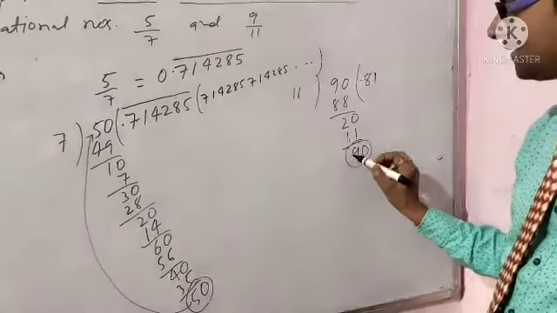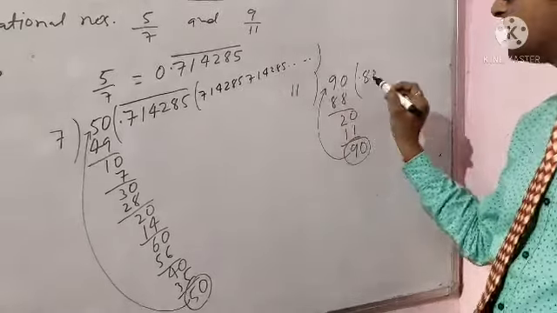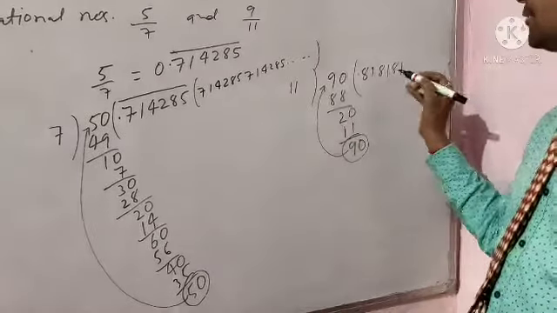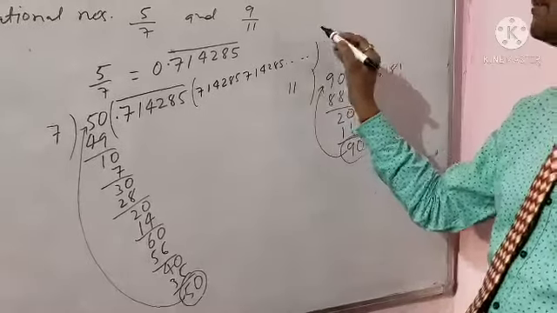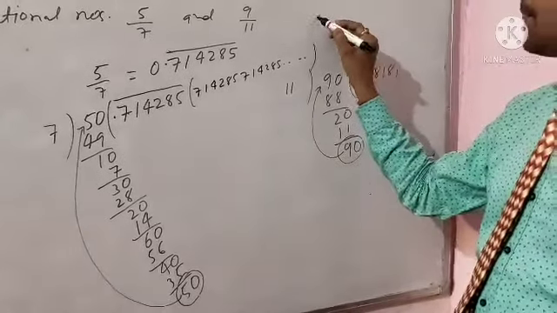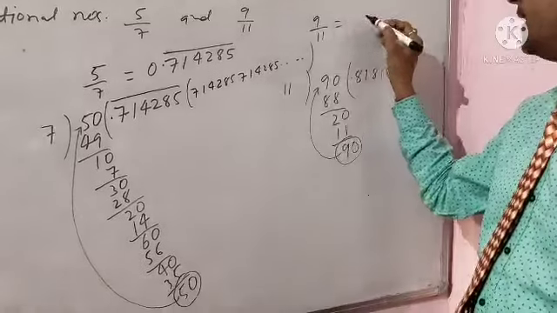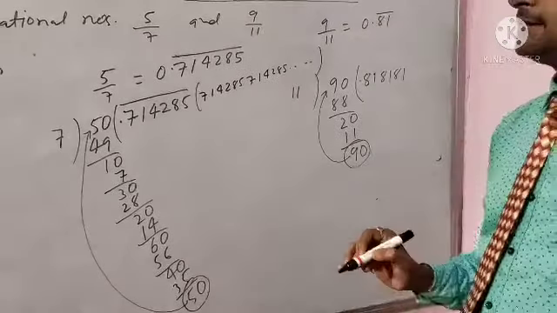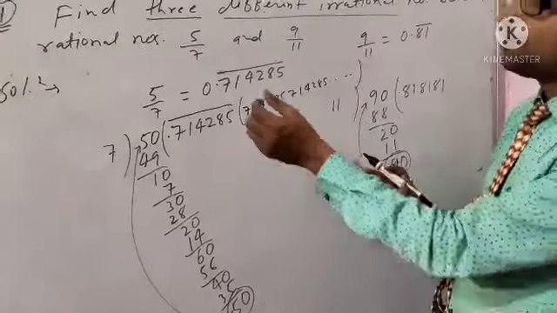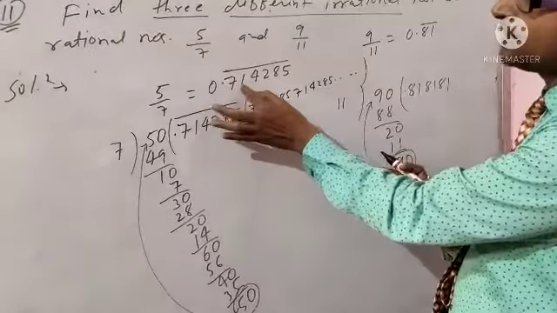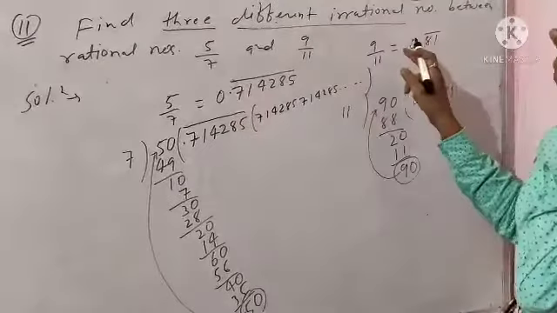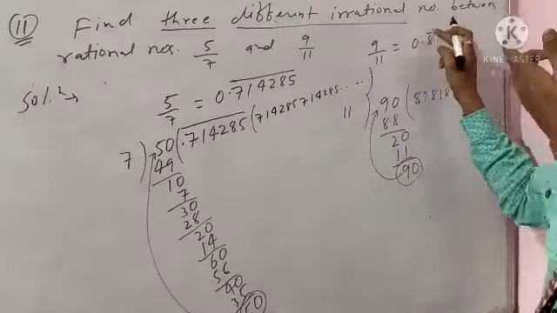Again student, look at here, here is the 90. That means it will be repeated: 81, 81, 81. So we can write 9 by 11 is equal to 0.81 recurring. So here student we have two values: the first one is 0.714285 recurring and the second one is 0.81 recurring.